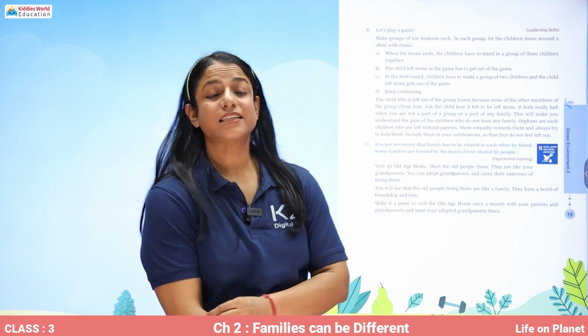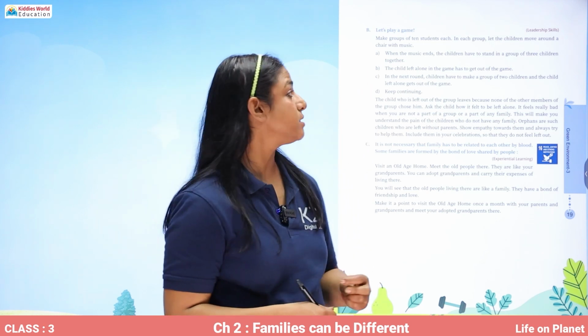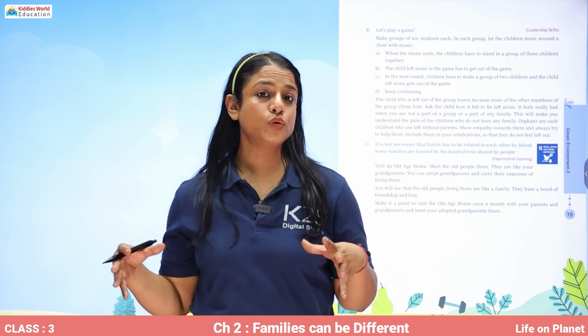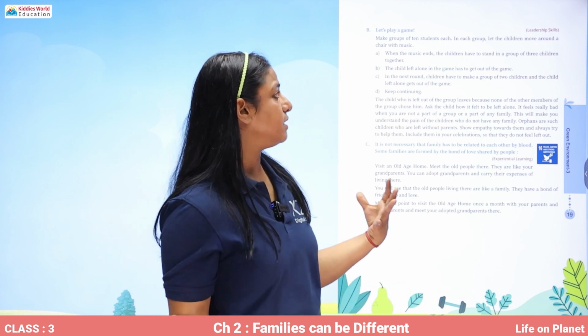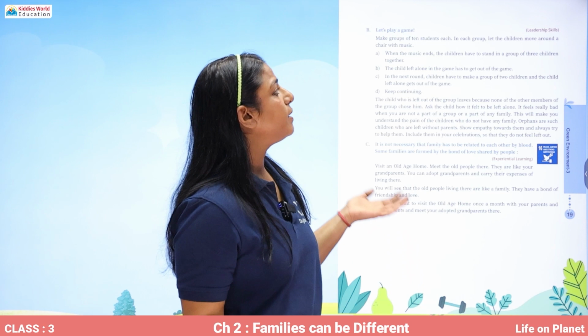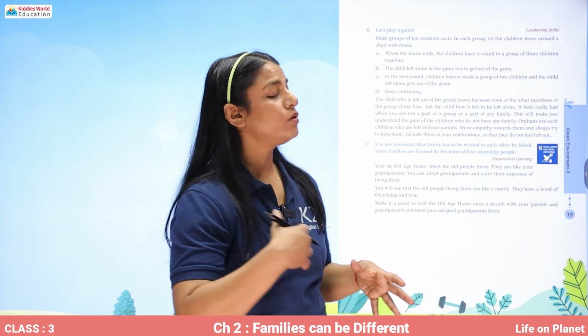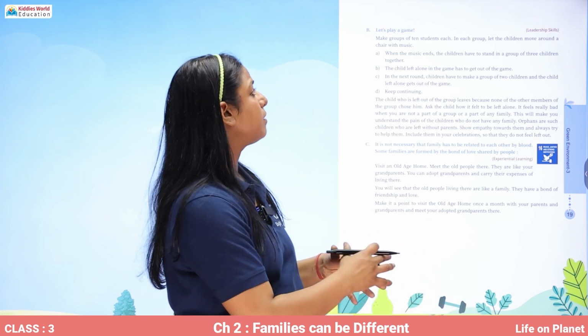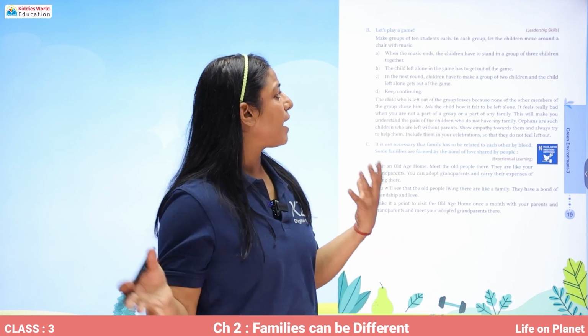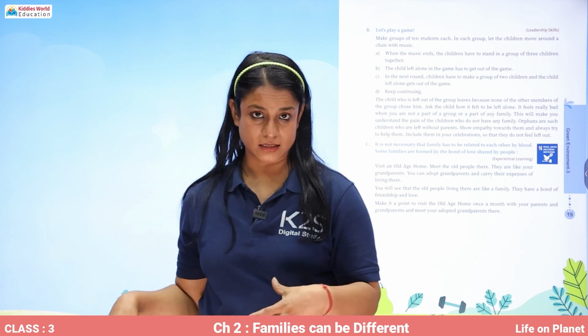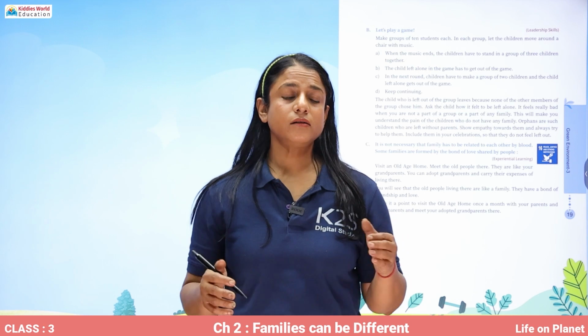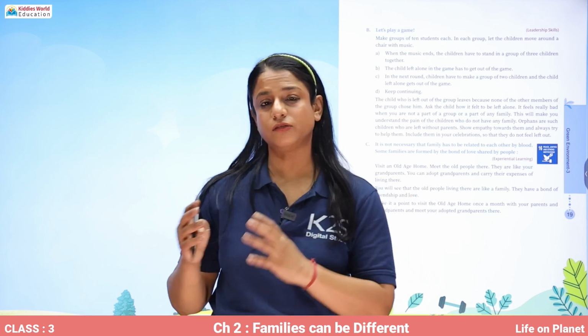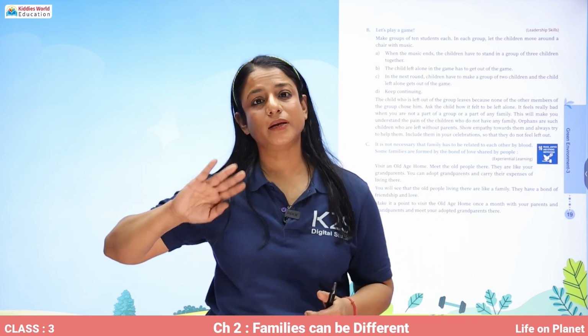Now, let's play this game. What you can do is you can make a group of 10 students each, and in each group, let the children move around with chairs with music. When the music ends, children will make groups of 3, 3, 3, and one child will be left behind.